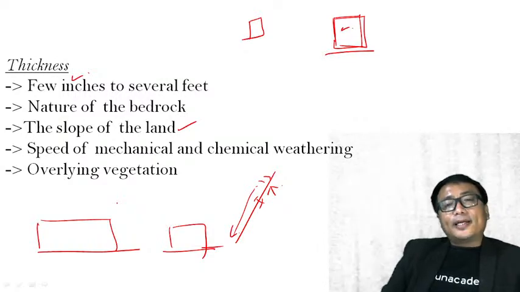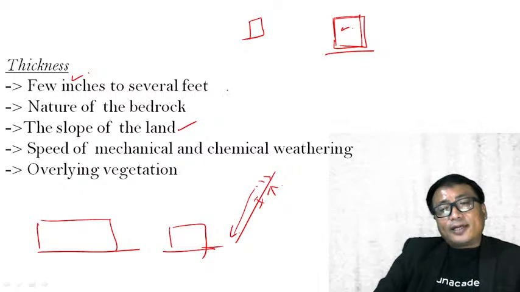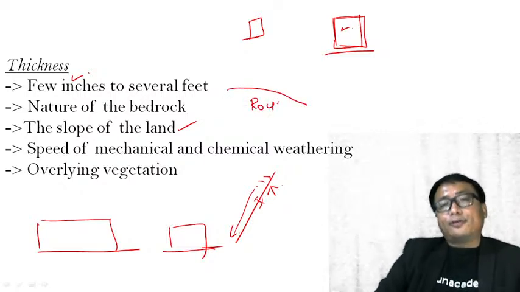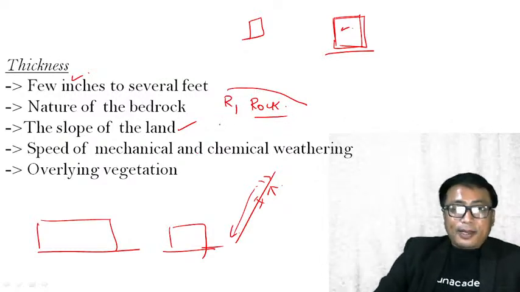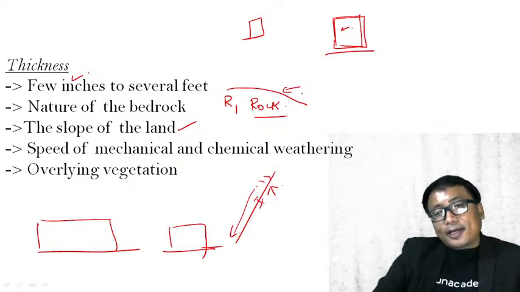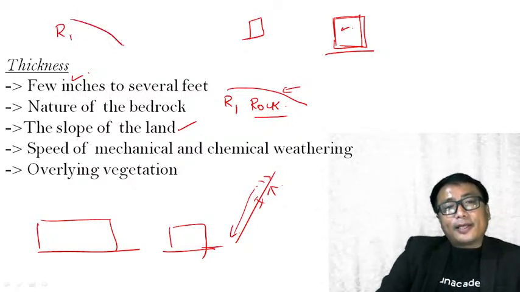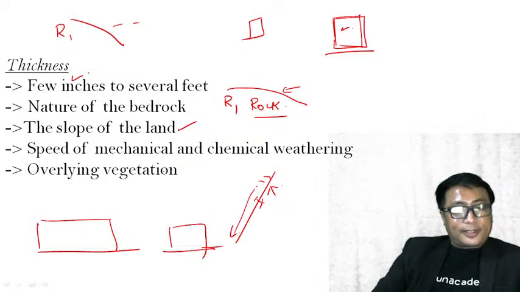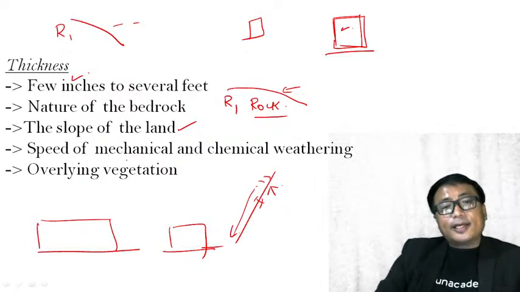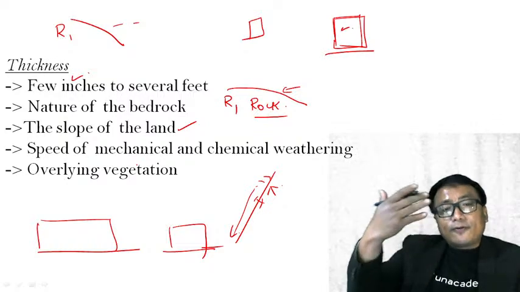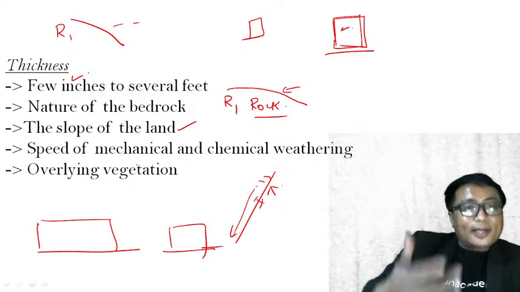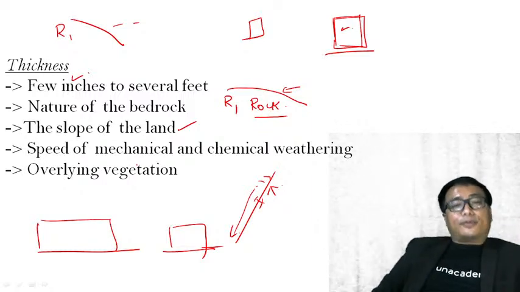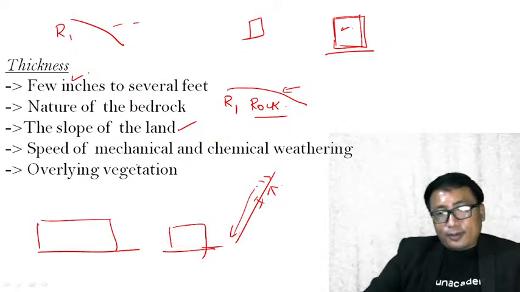The speed of mechanical and chemical weathering. I have underlying parent rock. Same parent rock, for example, let me represent it by R1 type of rock. If this is in one climatic condition, the same type of rock R1 is in another climatic location. Now, the climatic condition determines the speed of weathering. Chemical or mechanical weathering is determined by the climatic conditions. For example, let me give you just one example, limestone.